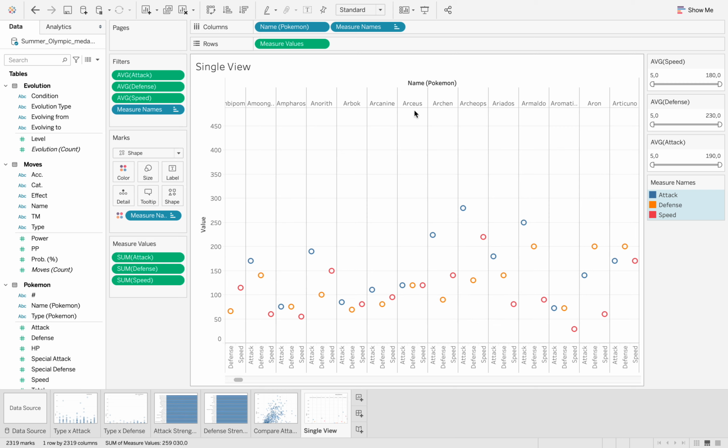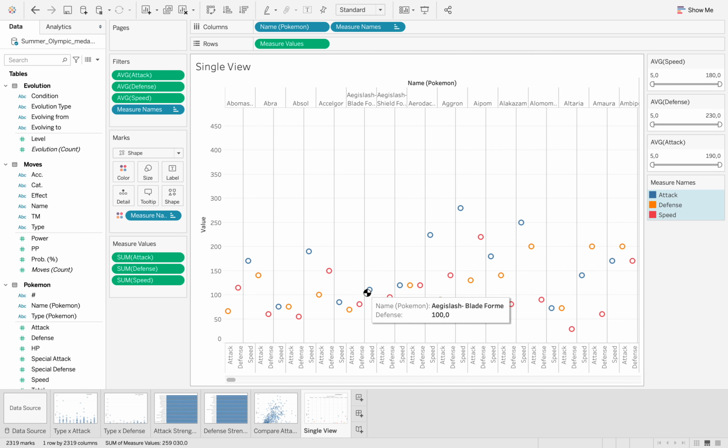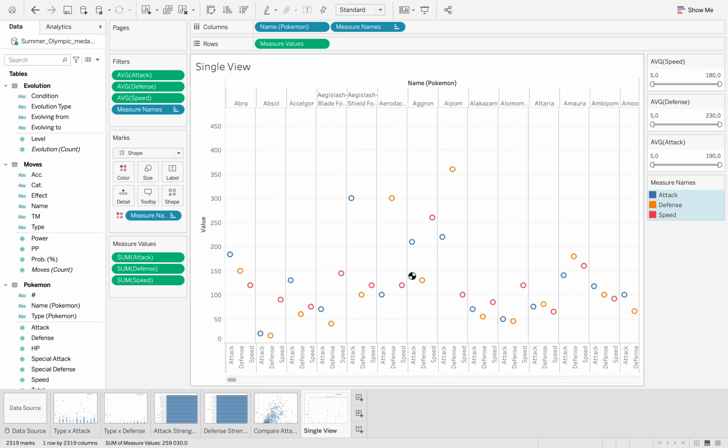if you look at this one, Arceus is more balanced because his speed, attack and defense are more balanced. He can usually win against a Pokemon of this nature because their defense is low, their speed is kind of moderate, but they are good in attack. But because this guy is balanced, you can target the defense mode of this guy and maybe defeat him that way. So nice logic can be made, and it's an interesting data set for me to understand that your strength doesn't only come from attacking. It comes from a lot of things.